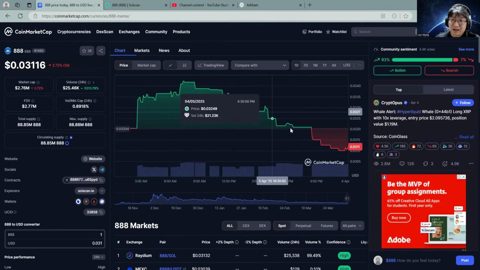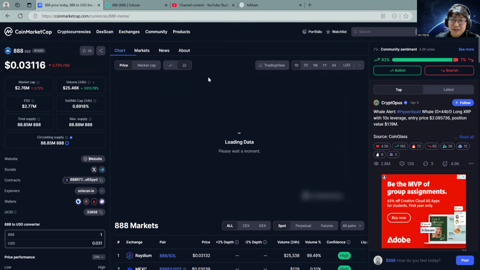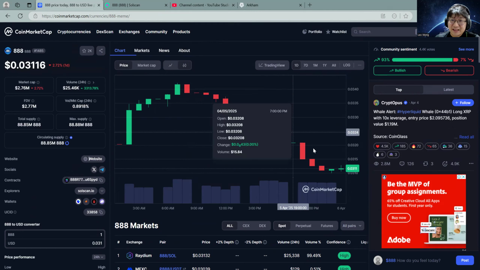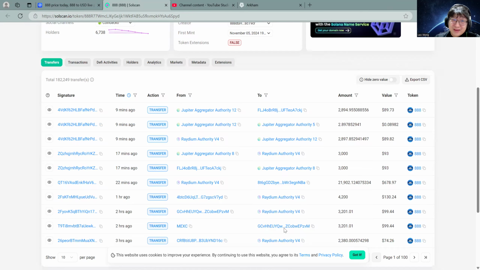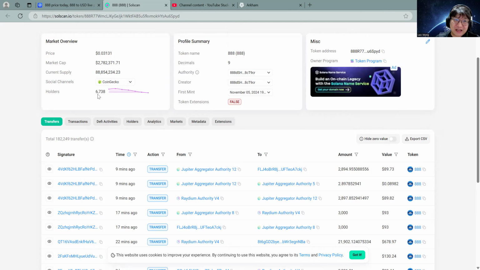You can see the chart right here. It's moving down. Look at the candlestick. It is in a huge downtrend. So that's where I don't think I want to buy that. And then I can see the holders, only about 6,738 holders. That's it. And it's dropping. It's in a downtrend.